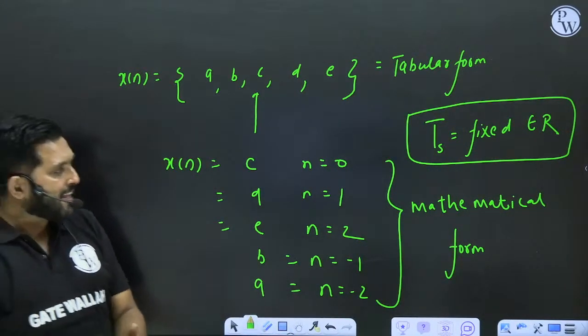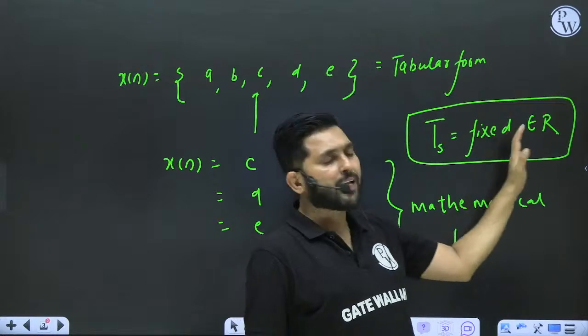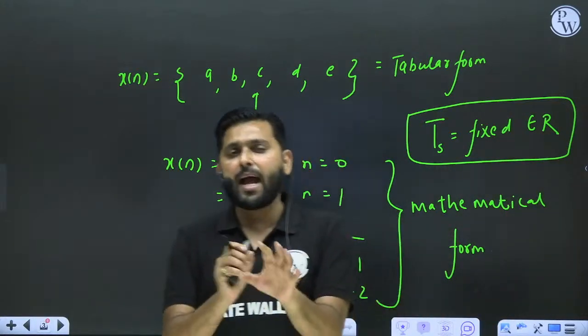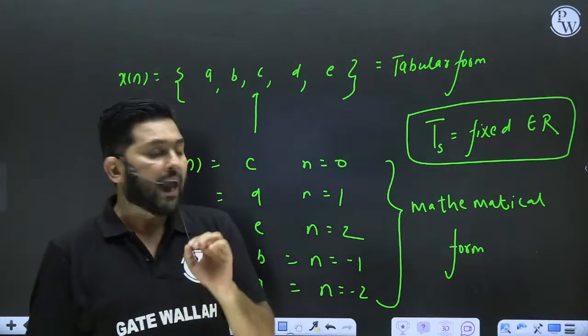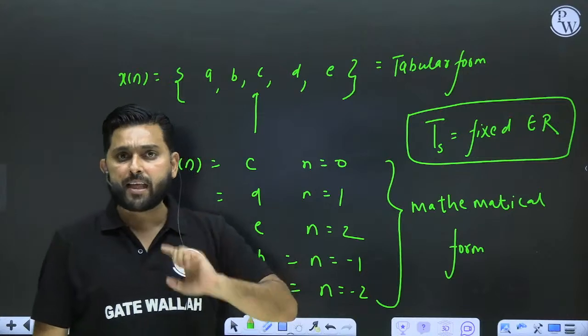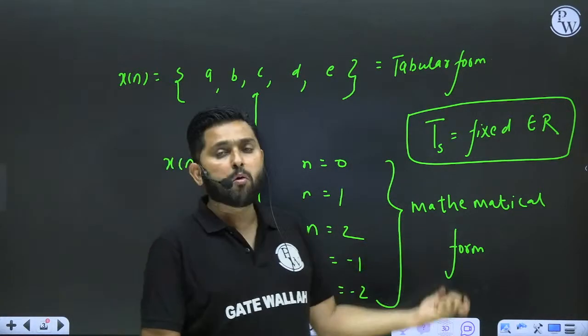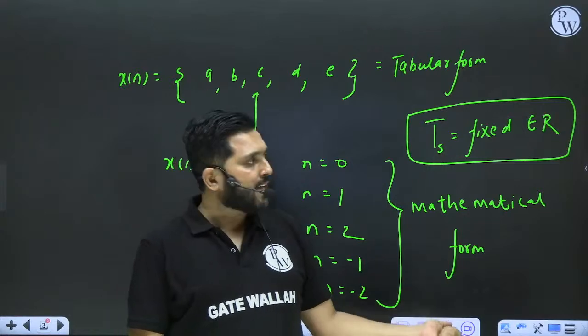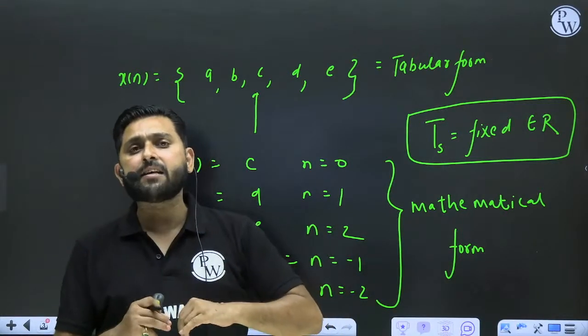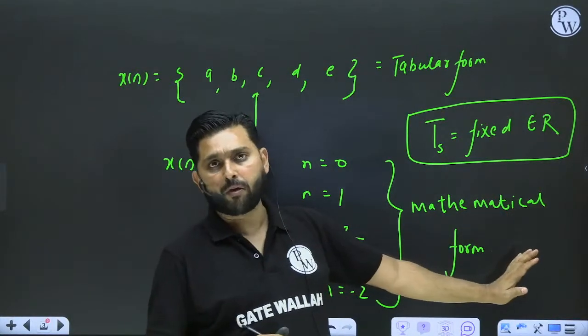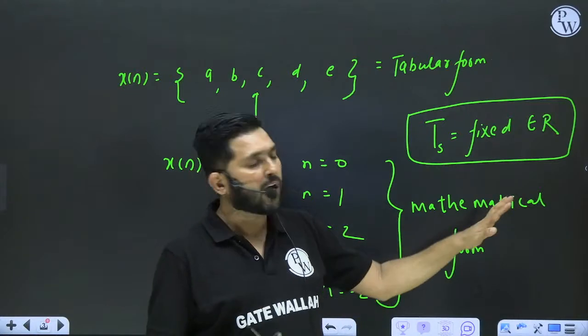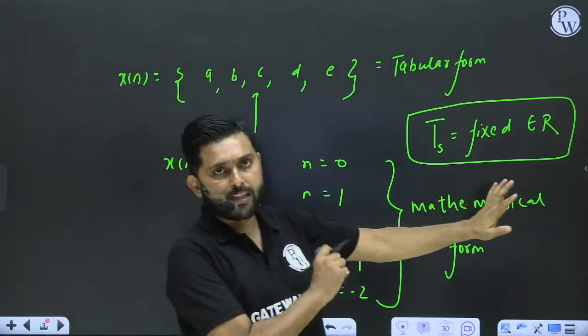So this is a real number we have and we are doing integer sampling. That's the essence we covered in the last class. I told you one very interesting thing, that the smaller the TS, the more samples we will get, and hence the DTS will exactly represent the CTS form. Exactly, DTS will represent a complete CTS. That's what we covered in the last class.